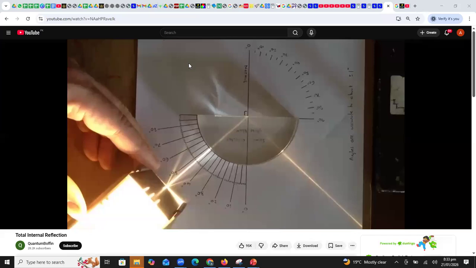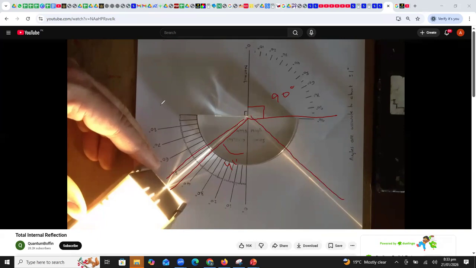I'm repeating. This phenomenon is defined as total internal reflection. Yes, Abdul Rafi, your statement is correct. And you can see, beta, initially when I kept the ray box at 41 degrees, we were getting the refracted ray at a 90-degree angle. But when I further increase the angle, greater than 41 degrees, light is internally reflecting.